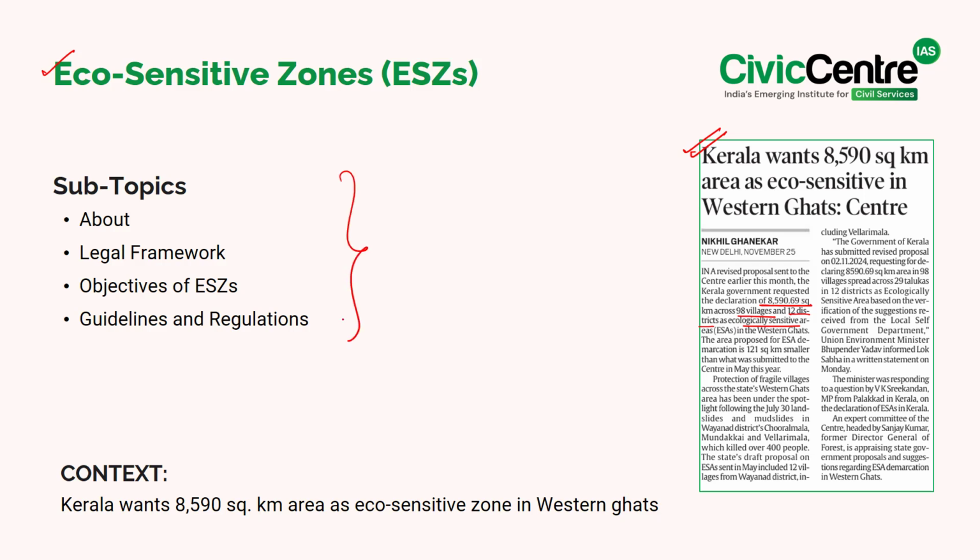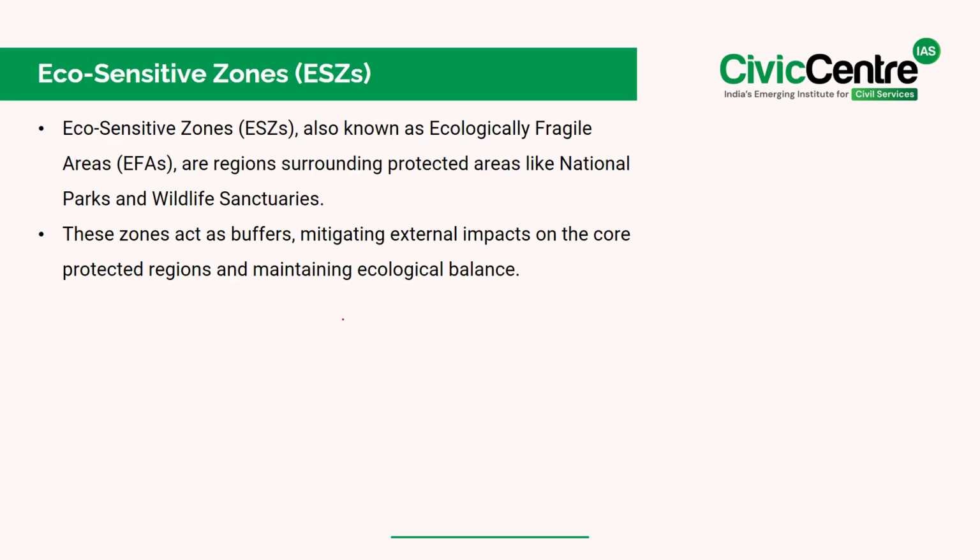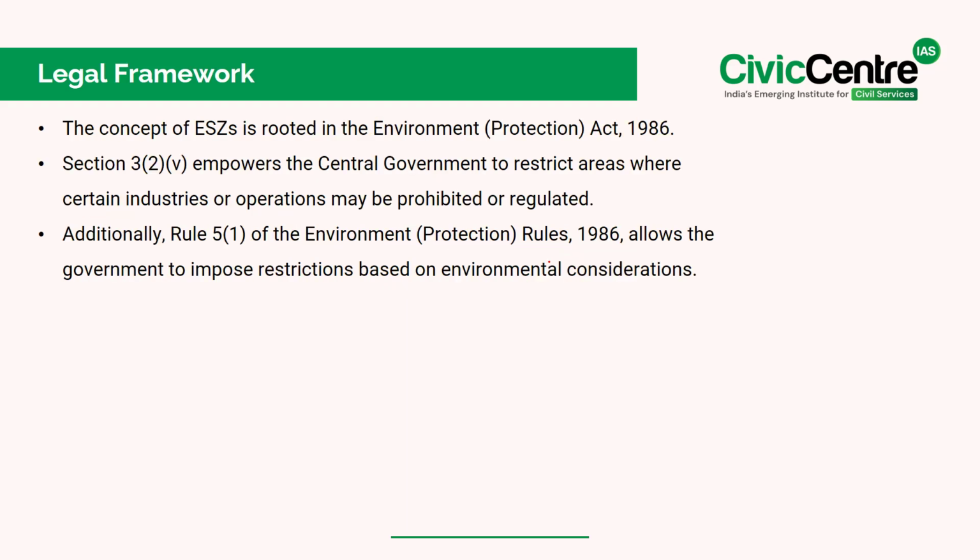See, the eco-sensitive zones or the ESZs, also known as the ecologically fragile areas, are regions surrounding the protected areas like the national parks and the wildlife sanctuaries. Know that these zones act as buffer zones, mitigating the external impacts on the core protected regions and maintaining ecological balance. If we have to look at the legal framework associated with it, see, the concept of the ESZ is rooted in the Environmental Protection Act of 1986.